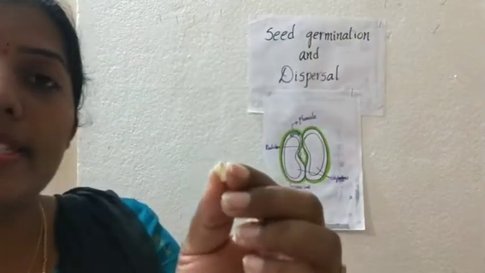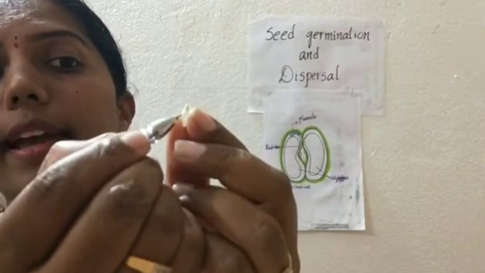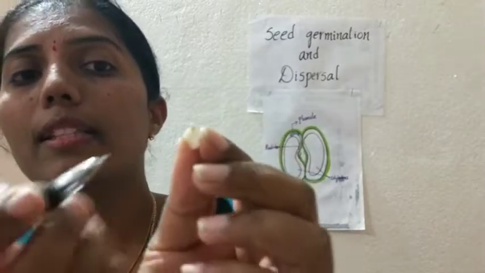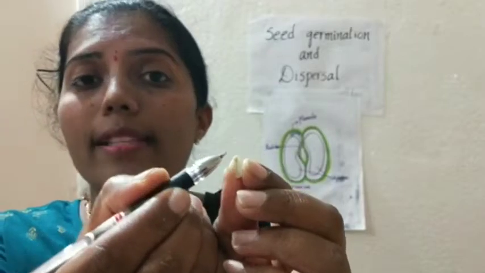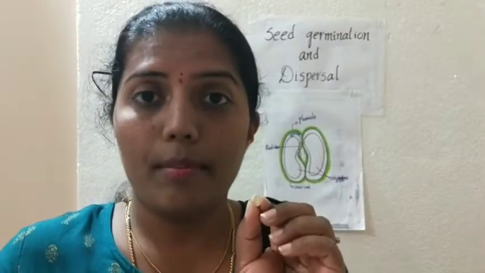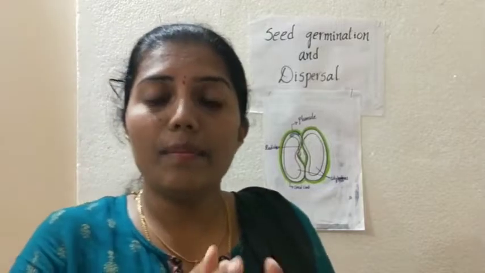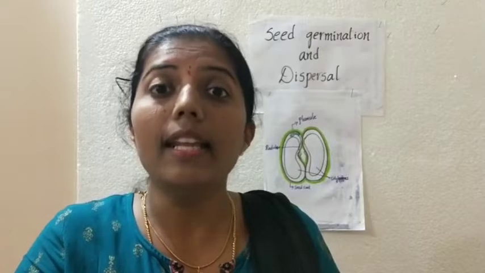Now you can see when I have removed the cotyledons and opened, I can see an inner part, a big lump-like structure, and this structure is called an embryo. This embryo is also called a baby plant. This baby plant lies hidden inside the seed.